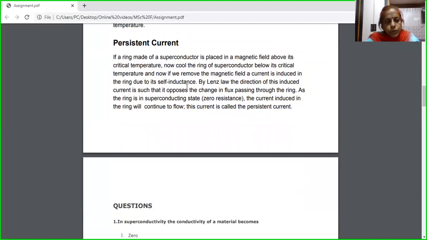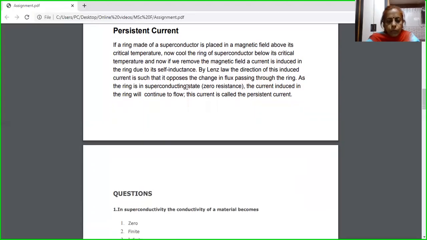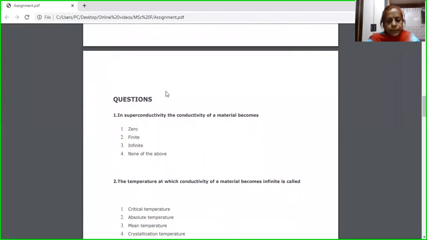Now, this was a revision of what I taught in my previous lectures. On this basis, I am giving you some questions. What are the questions? The first question is: in superconductivity, the conductivity of material becomes, I am giving 4 options, you have to choose one among them: 0, infinite, finite, or none of these.